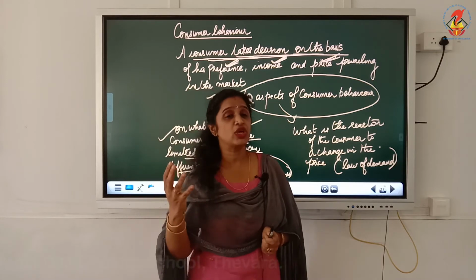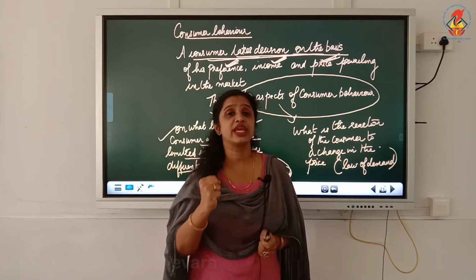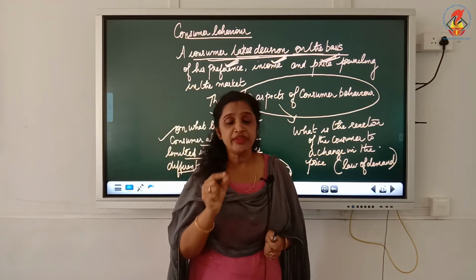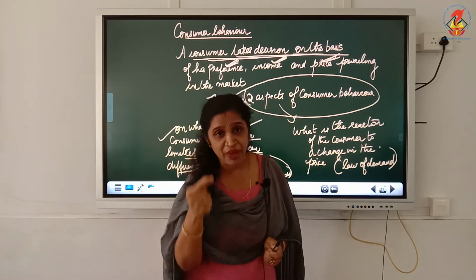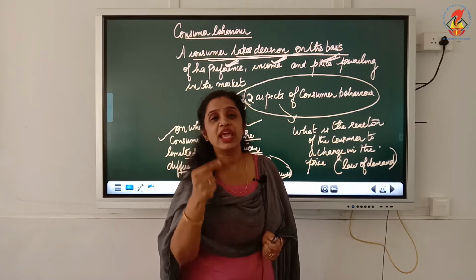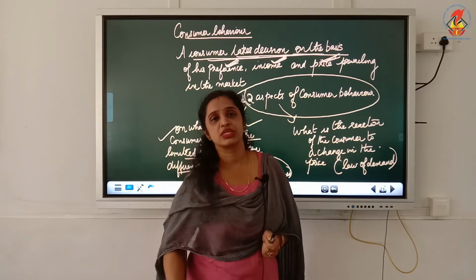Consumer equilibrium is mainly associated with how an individual or a consumer takes decisions on spending his limited income among different goods and services.